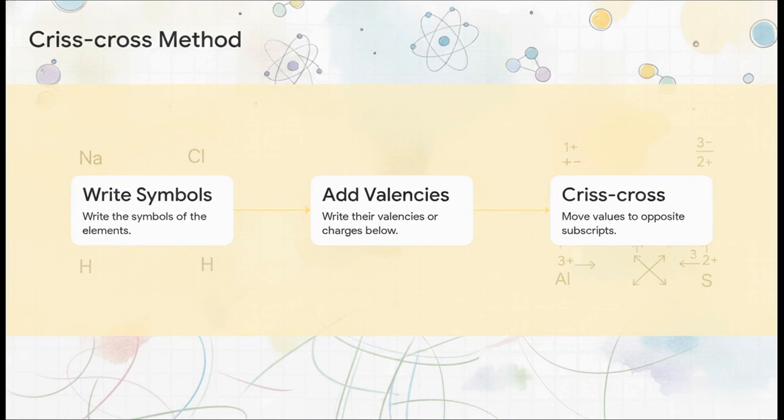Step 1, just write the symbols of the elements. Step 2, write their valencies. That's their combining power or charge right underneath. Step 3, you literally just crisscross the numbers, moving them to become the subscript of the opposite element.